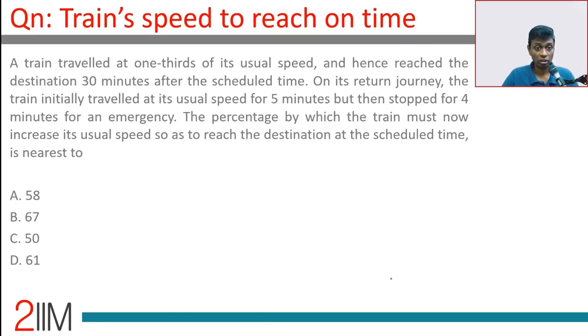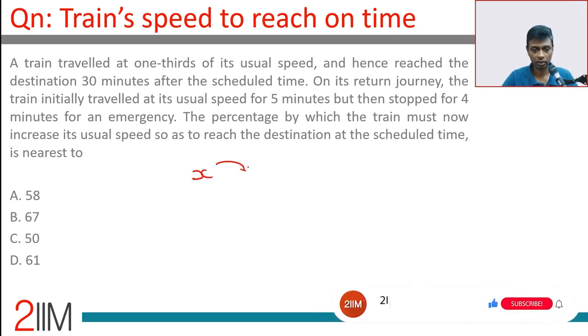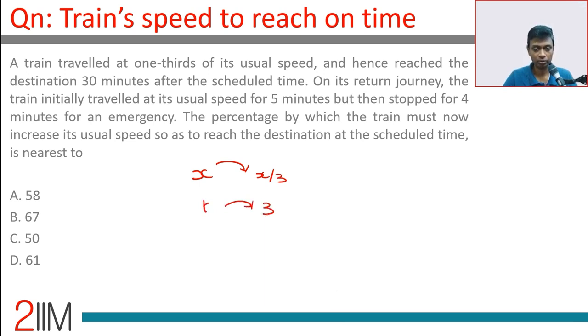The train traveled at 1/3 of its usual speed and hence reached the destination 30 minutes after the scheduled time. Oh, wonderful. Speed, instead of x, becomes x by 3. That means time taken, t, would become 3t. A very simple question. This 3t is 30 minutes after the scheduled time. So the extra 2t is 30 minutes, or t is 15 minutes. Or when the train travels at x, it takes 15 minutes. When it travels at x by 3, it takes 45 minutes.